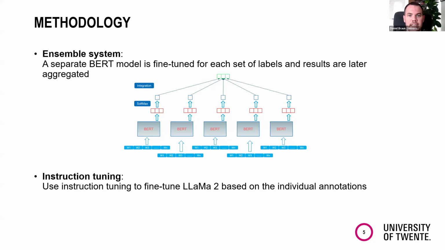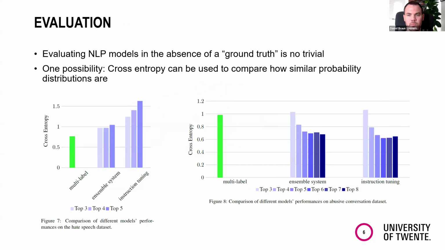Evaluating a system that is not based on a single ground truth is actually not that trivial, because the question is, if we don't assume anymore that there is something like a ground truth, a gold standard, then what do we compare against? One possibility that we also used is cross entropy.